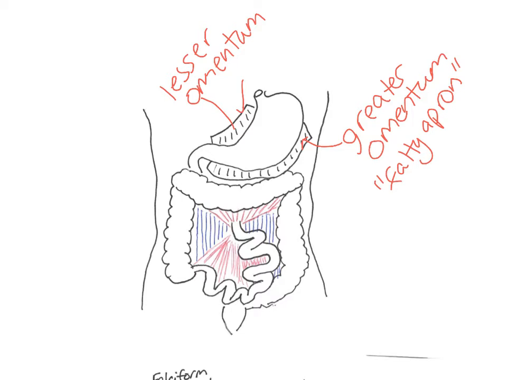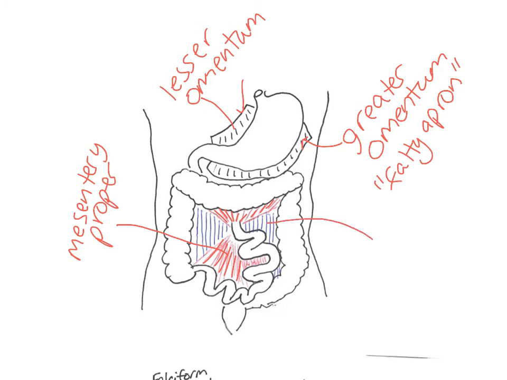Then if we look down here a little lower, we see this is the mesentery proper. The mesentery proper is what's holding the small intestine in place. So you can see the fibers up here, and you can see the red fibers down here, and they're just holding that small intestine in place. And then we can also see this right here, and that is called the mesocolon. And the mesocolon is holding the large intestine in place. So that's those blue lines there that are coming down like this. Okay, that's the mesocolon.